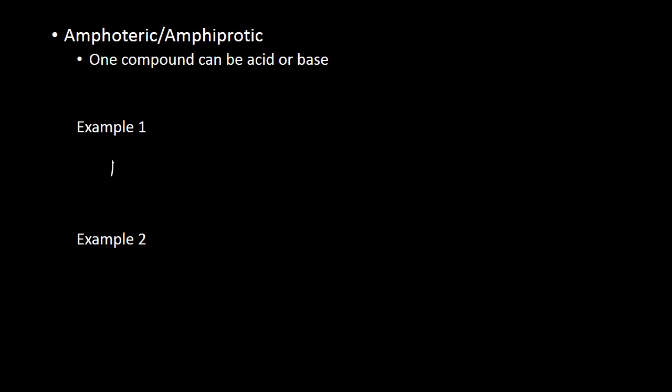If we have NH3 plus H2O, that's going to make NH4 plus and OH minus. So we need to identify where did the hydrogen come from, right? So who lost that hydrogen? Well, here we have water, and it becomes an anion, which means it lost a proton.